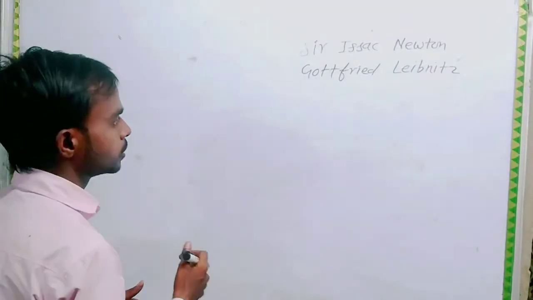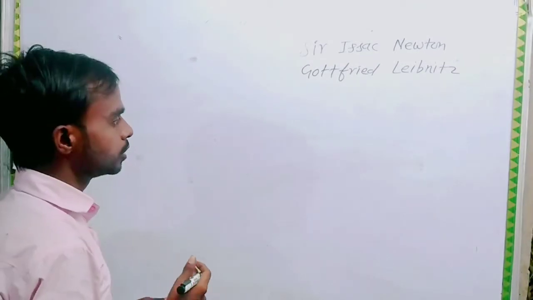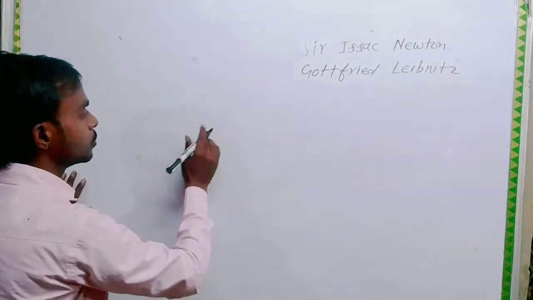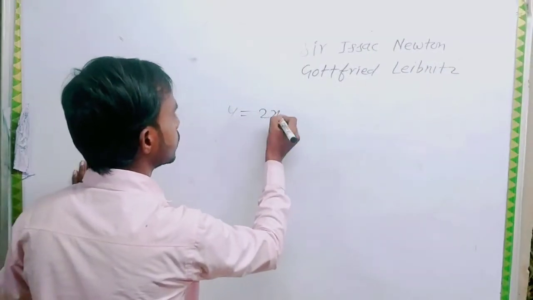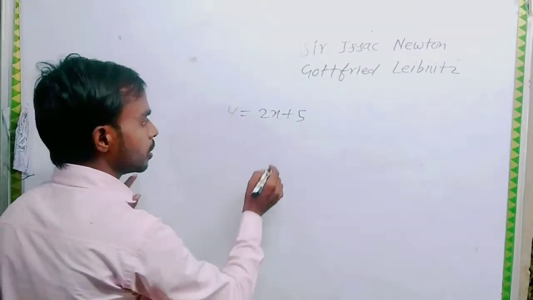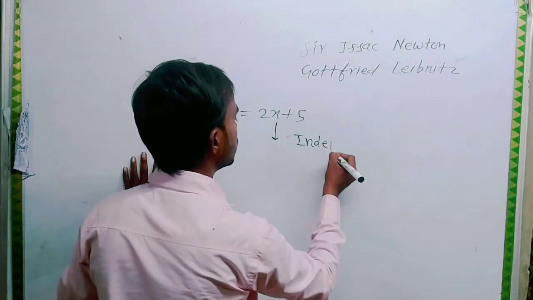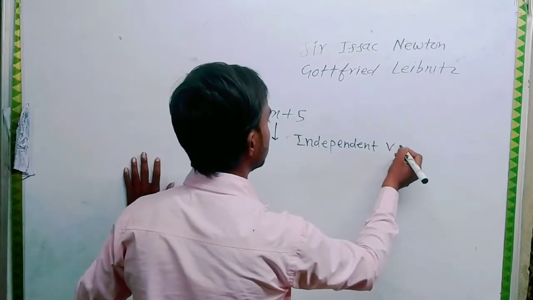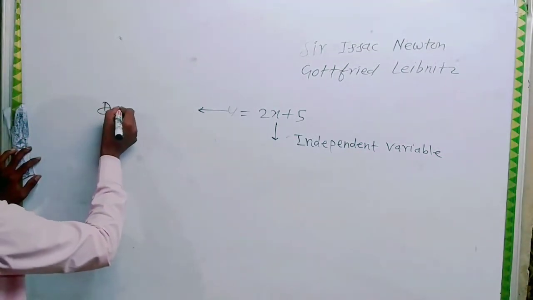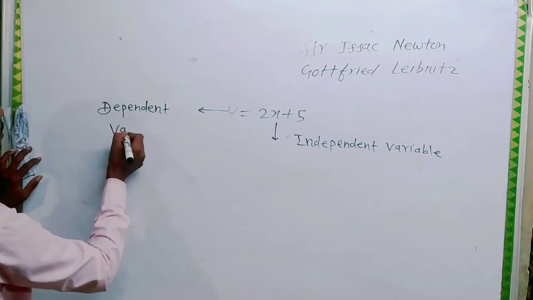Dear student, as I told you in the previous lecture about dependent and independent variables, suppose you have a simple equation in terms of x and y, where x is the independent variable and y is the dependent variable.